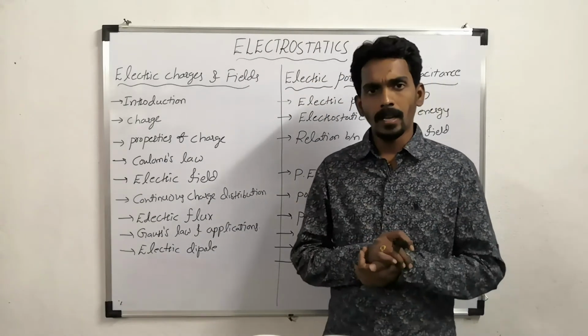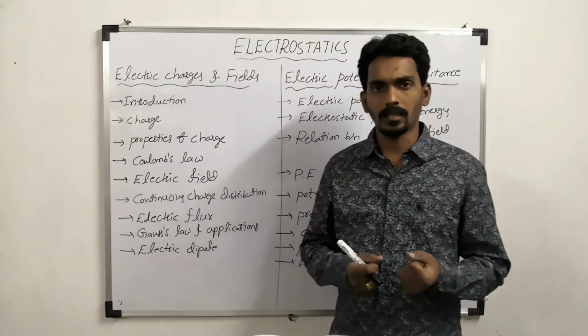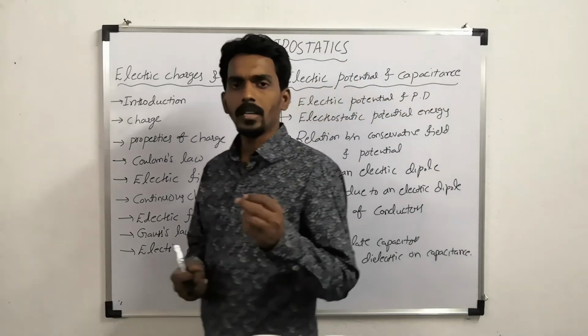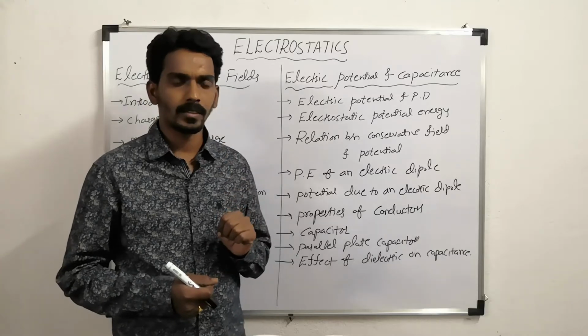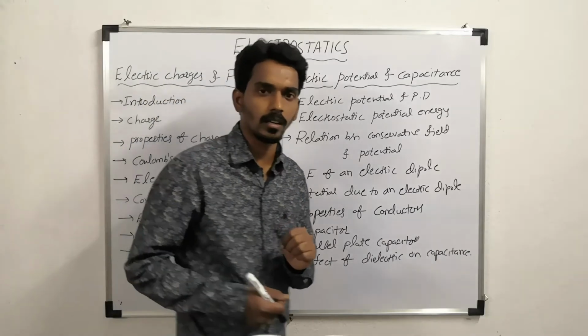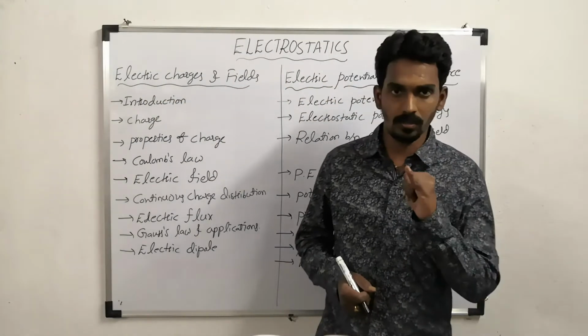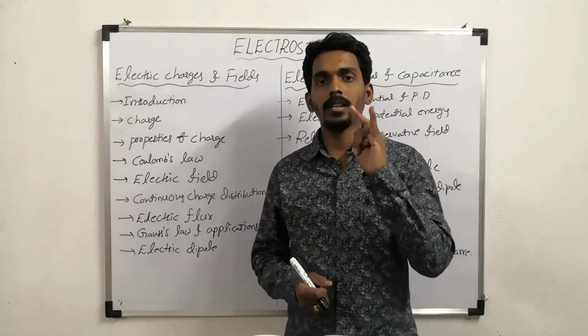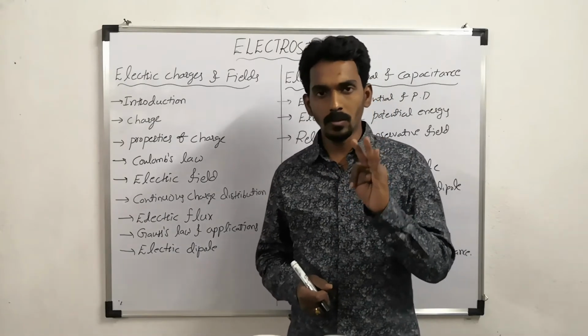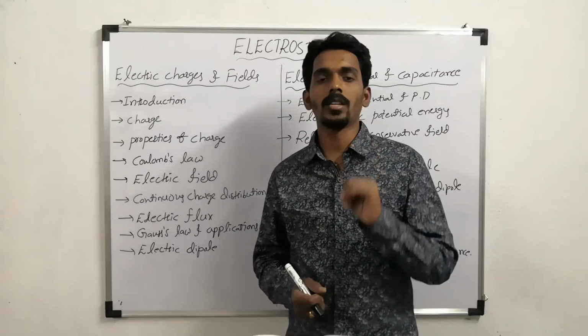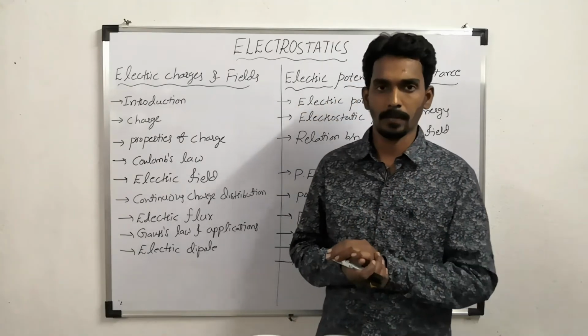Now, in this whole electrostatics, we mainly talk about four things. What are those four things? Electric force, first one. Electric field, second one. Electric potential, third one. Electrostatic potential energy, fourth one.